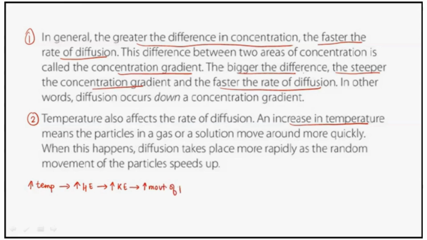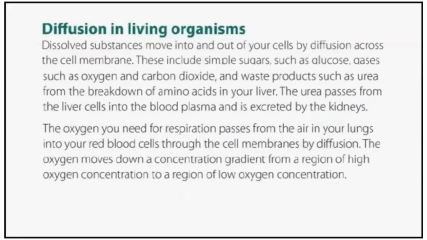Increased movement of particles, thereby more collisions. They'll collide more, and that's why faster is diffusion. A higher rate of diffusion. They can move faster, so they can move anywhere, isn't it? That's why you say that temperature also increases the rate of diffusion.